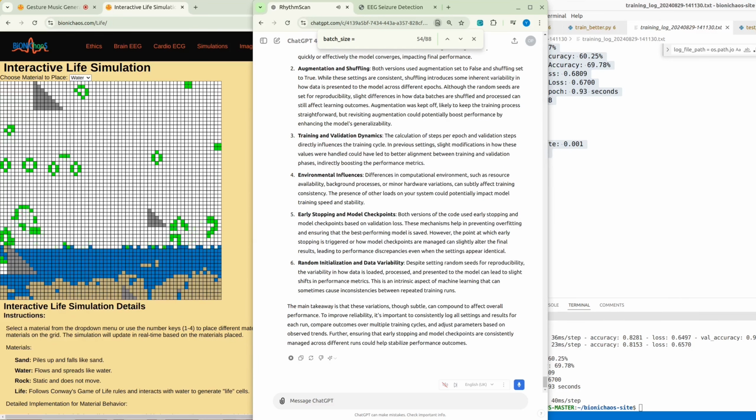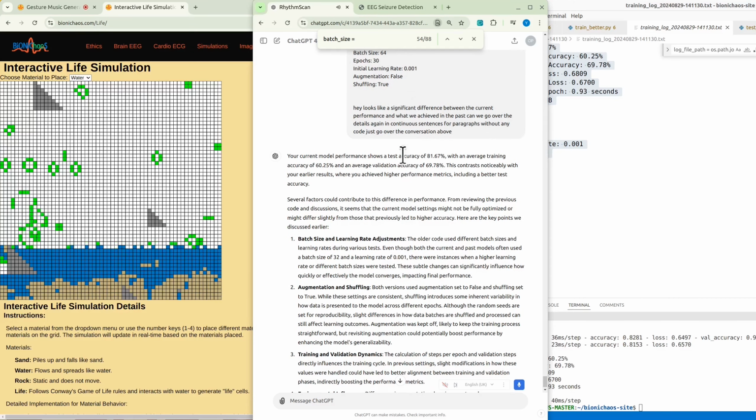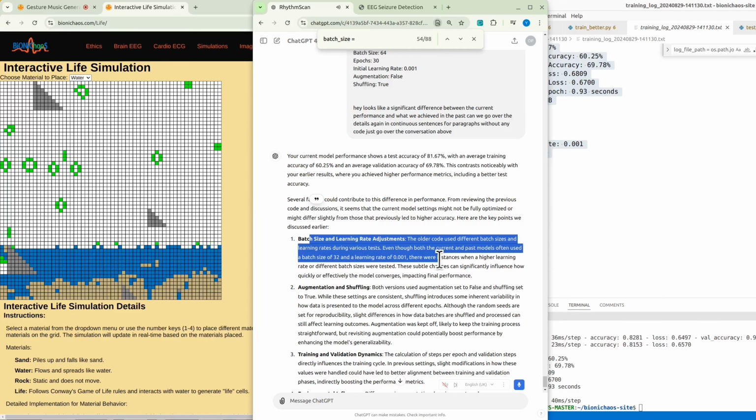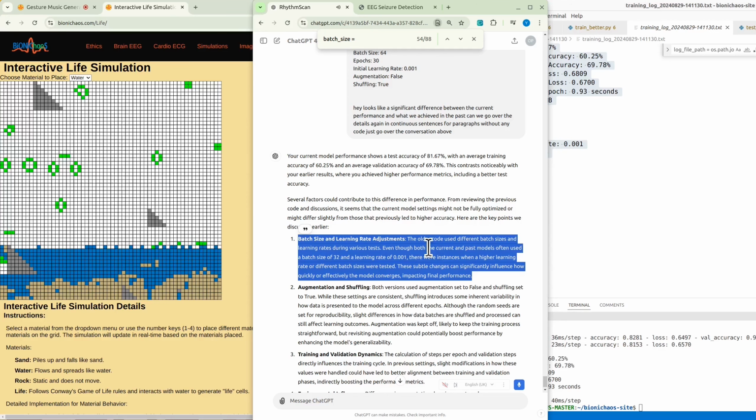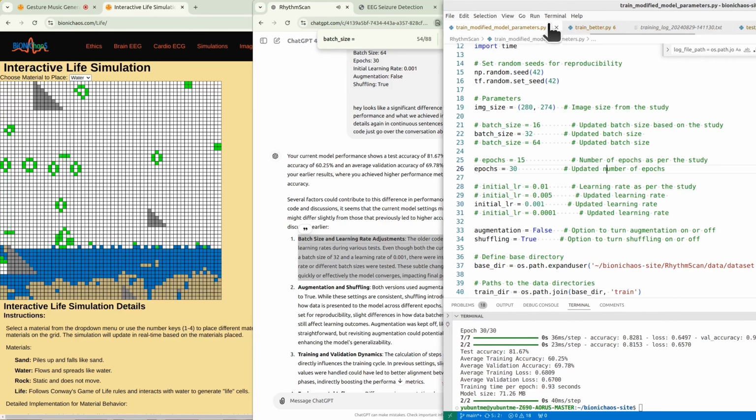Your current model performance shows a test accuracy of 81.67%, with an average training accuracy of 60.25%, and an average validation accuracy of 69.78%. This contrasts noticeably with your earlier results, where you achieved higher performance metrics, including a better test accuracy. Several factors could contribute to this difference in performance. From reviewing the previous code and discussions, it seems that the current model settings might not be fully optimized, or might differ slightly from those that previously led to higher accuracy.